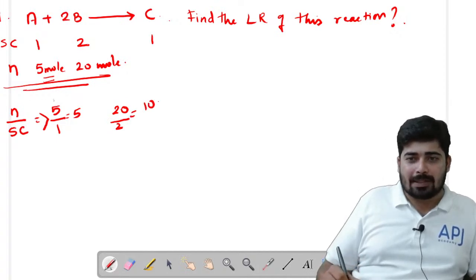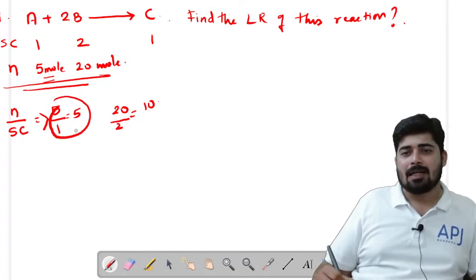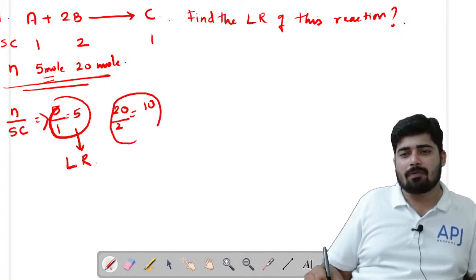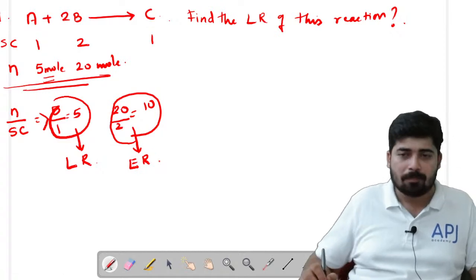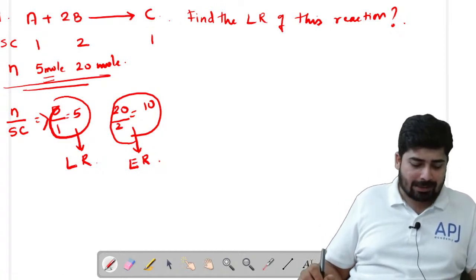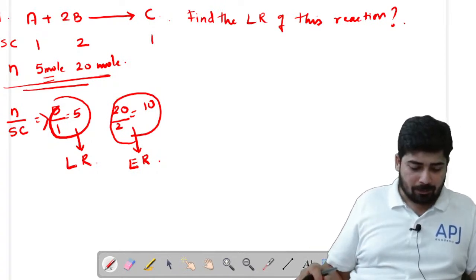Which reagent has the least value of N by SC? That reagent is the LR. And which reagent has the most value of N by SC? That reagent is the ER, that means the excess reagent. So this is how we calculate the limiting reagent and excess reagent in a very easy way, right?